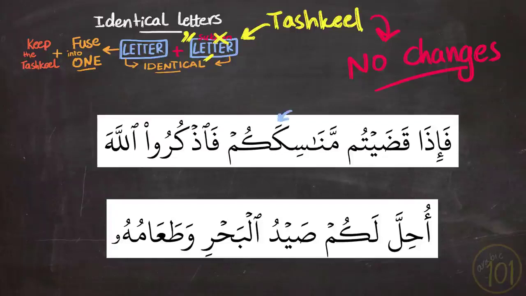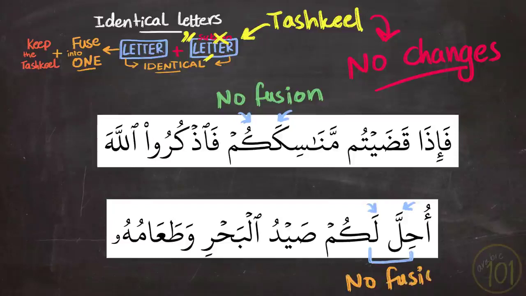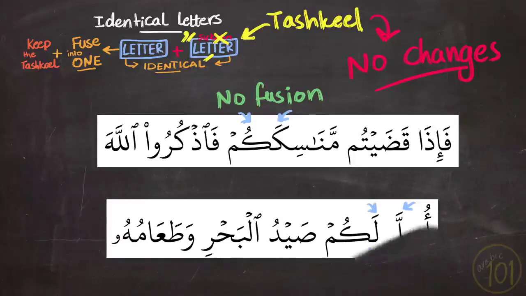Here we see that kaf followed another kaf, but the first one has fatha on top and the second one has dhamma. So this means that we're going to pronounce both of them without any problems, and we said manasikakum. And in the second example, the lam in uhilla has fatha on top, so we said uhilla lakum. So if there is tashkil on top of the first of the two letters, nothing special is going to happen.